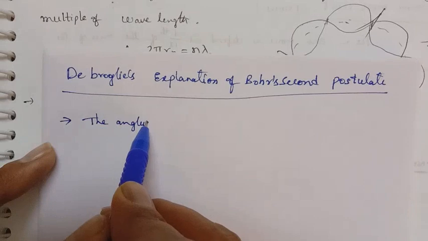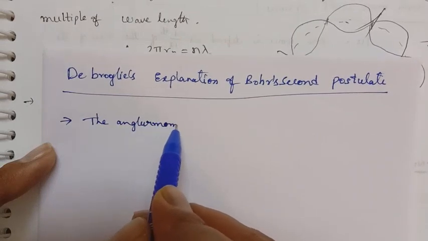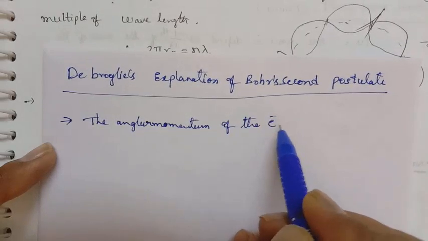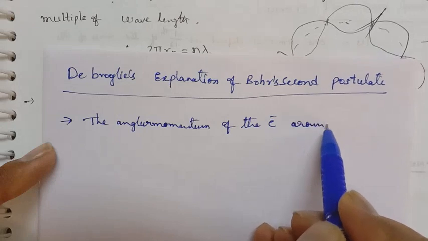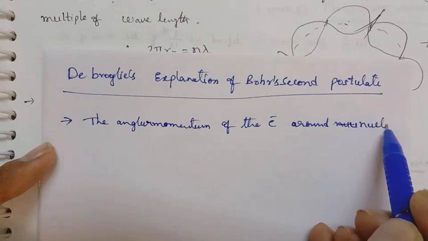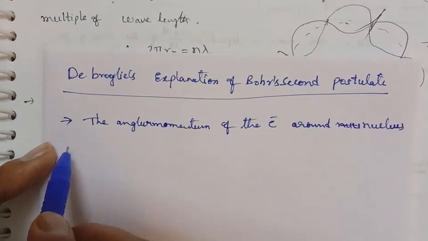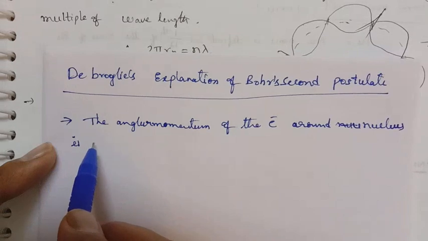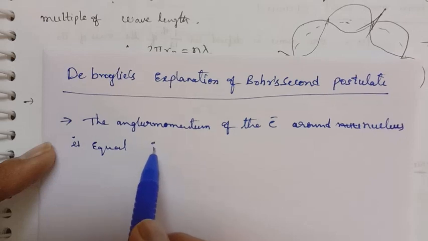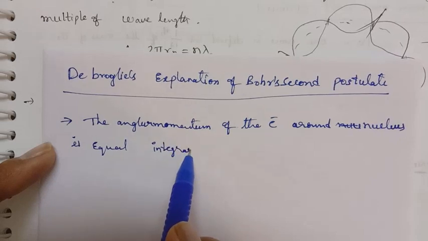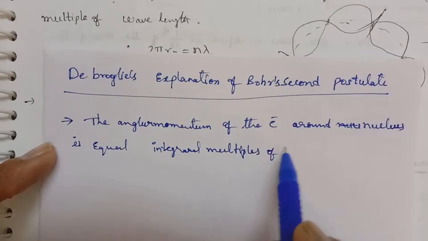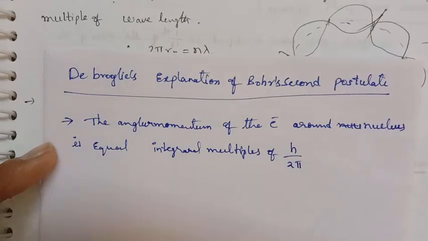The angular momentum of the electron around the nucleus is equal to integral multiples of h by 2 pi.